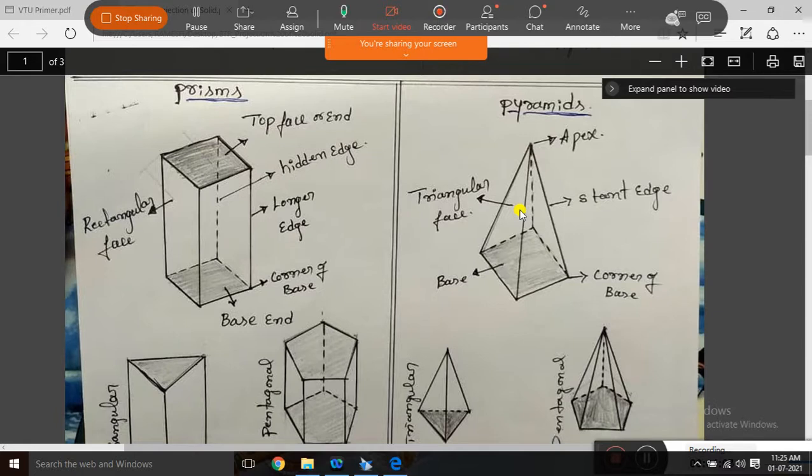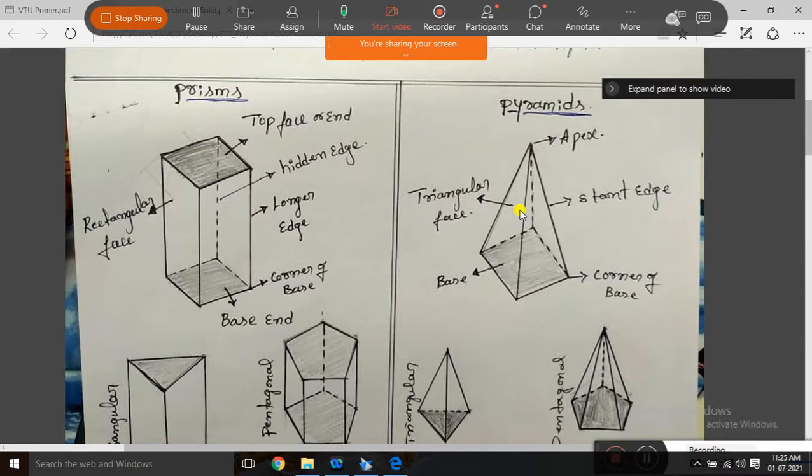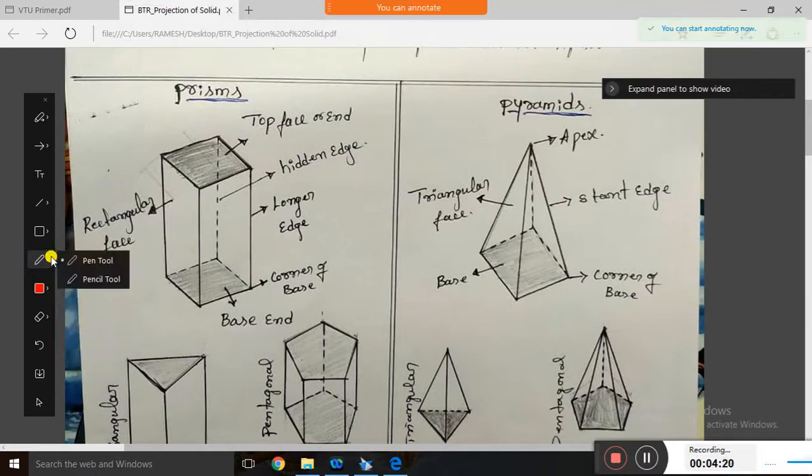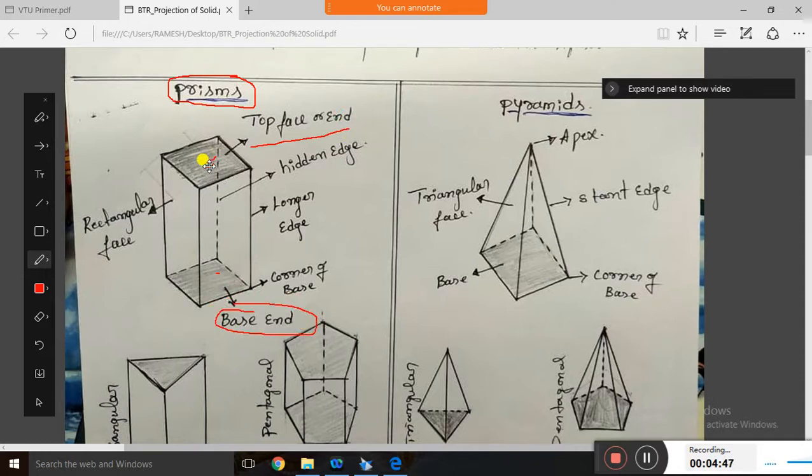For your syllabus, they have given different types of prisms as well as different types of pyramids. So first you just identify the difference between a prism and a pyramid. The first one is called a prism. I told you, it has opposite faces, meaning the top face and bottom face are the same. If the top face is a square, the bottom face is also a square. If the top face is a pentagon, the bottom face is also a pentagon. If it is a hexagon, it is also a hexagon. If it is a circle, it is also a circle. So a prism has a top face and a bottom end, and both are the same and equal. They represent the actual plane surface.